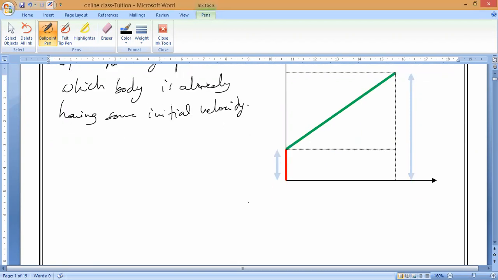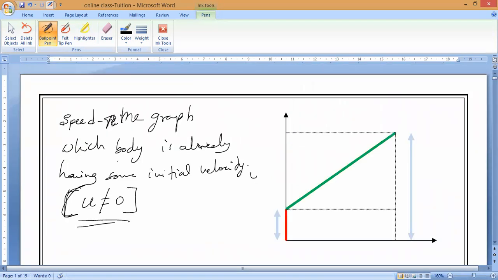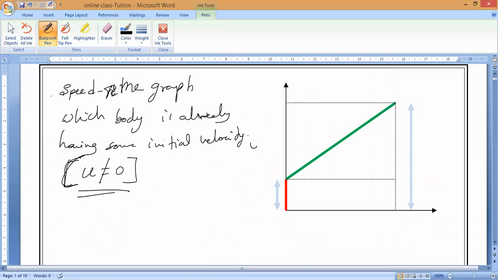So the body is already having some initial velocity. Whenever the initial velocity is not zero, then we can say this is the graph. So initial velocity u is not equal to zero. Then this is the graph which we are using. This is the same graph we have studied.